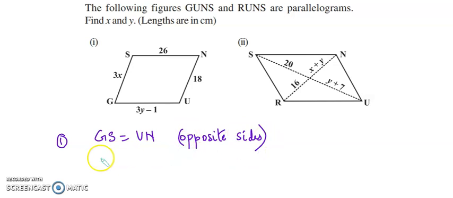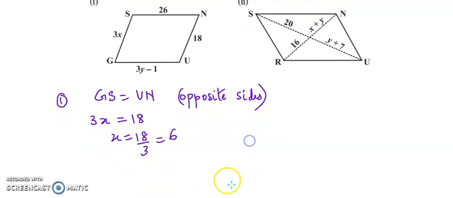Correct? So GS is 3x, which is equal to 18. So x equals 18 by 3, which is 6. Then I'll say SN is equal to GU. Again, why? Because opposite sides are equal.